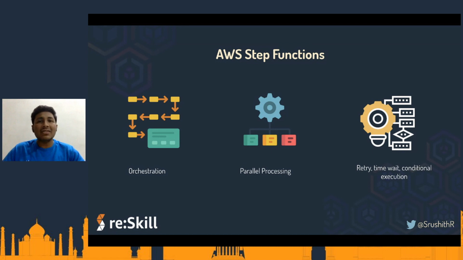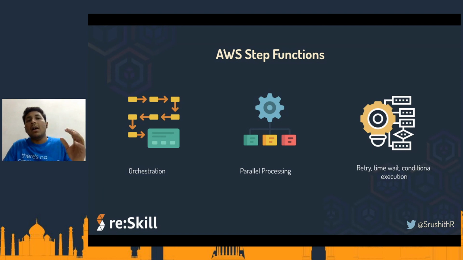And if we have so many Lambda functions, it's going to be really tricky to orchestrate those Lambda functions and make sure that they work as in a workflow. And that is where Step Functions come into the picture and ease the pain. So Step Functions help us orchestrate Lambda functions, as I showed you before. It is nothing but a flow chart where you define that these are the tasks, and after Lambda function 1, do Lambda function 2. After 2, do 3 and 4 in parallel, and stuff like that. A few advantages that Step Functions give us are orchestration, like I already discussed, and parallel processing. With Step Functions you get parallel processing out of the box.